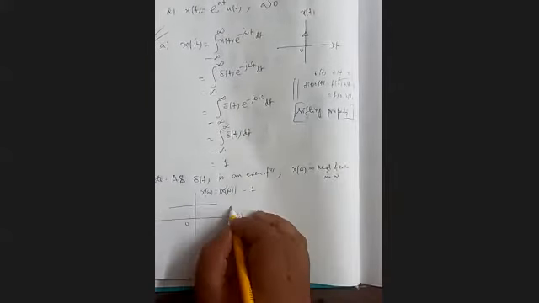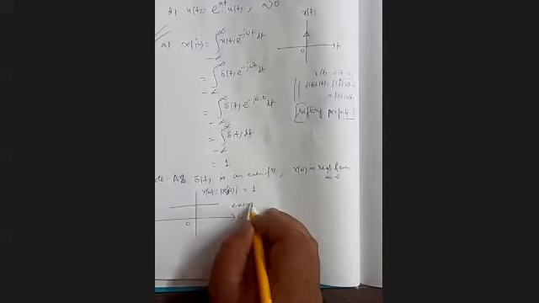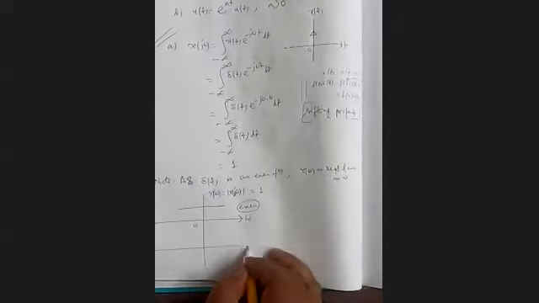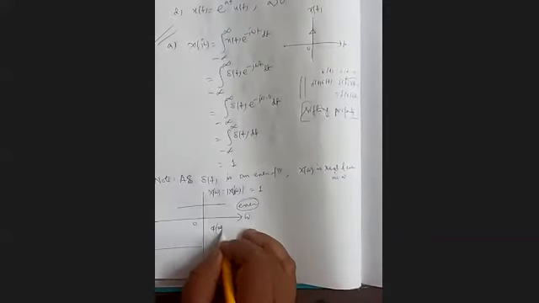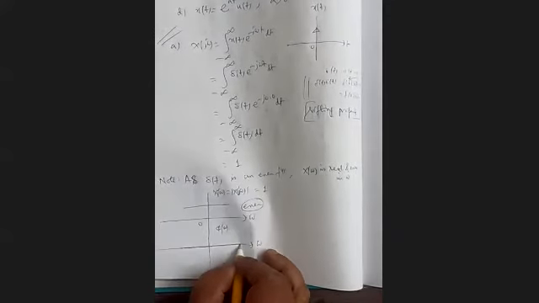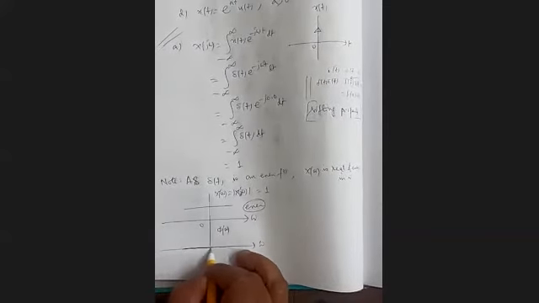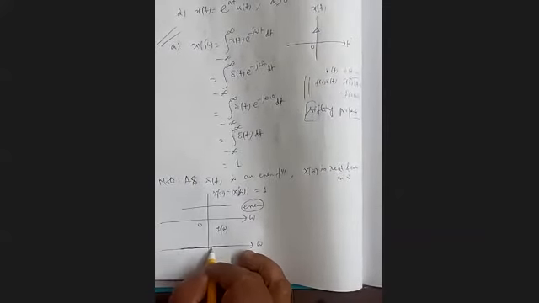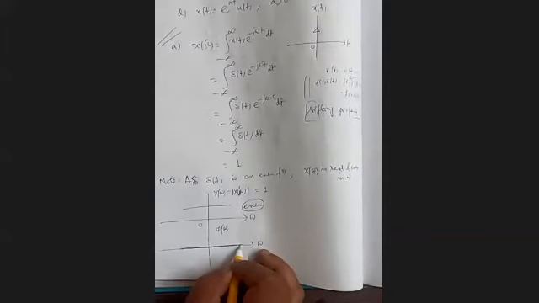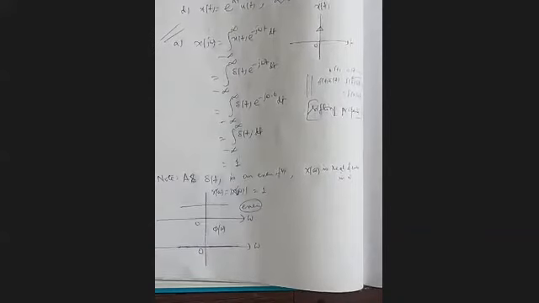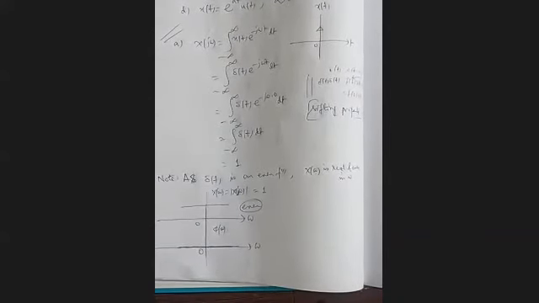And what about phi omega? Phi omega is simply 0 because its imaginary part is 0. So we cannot verify whether it's even or odd.